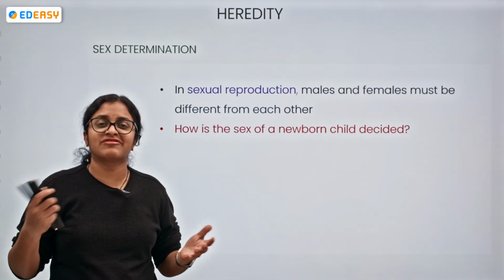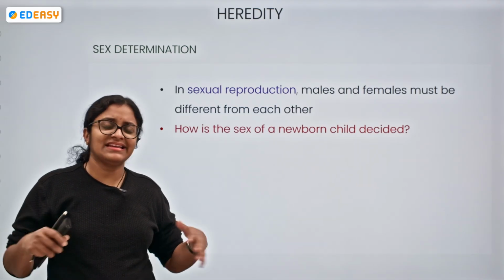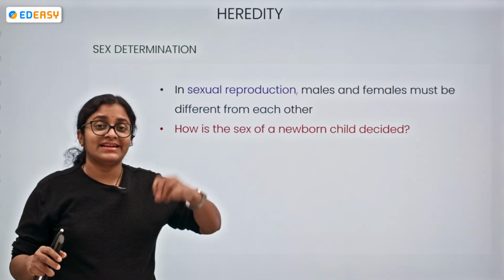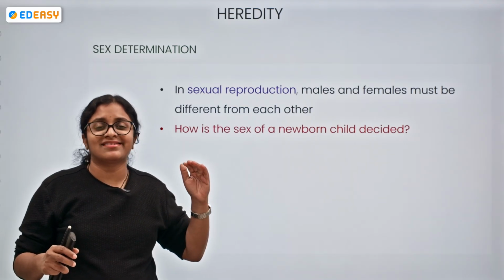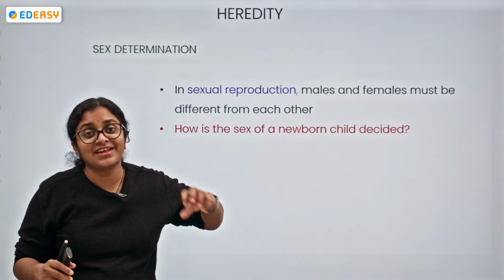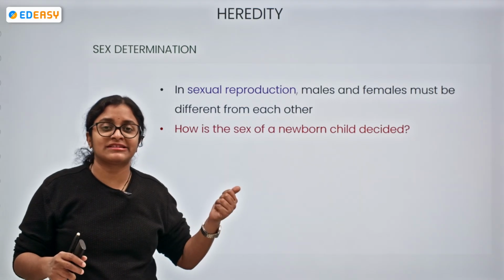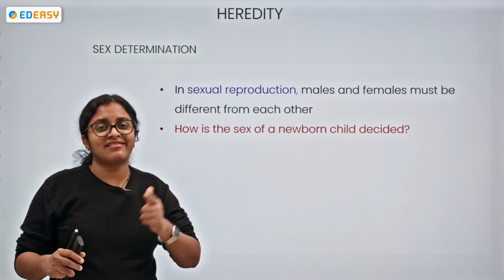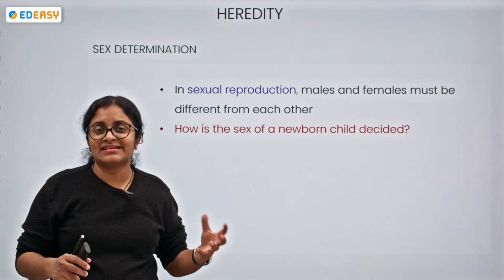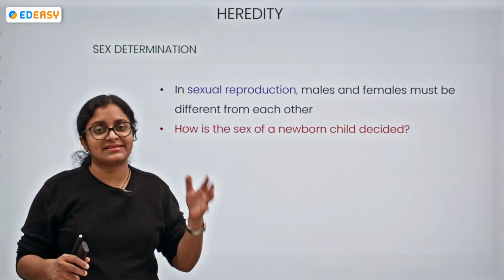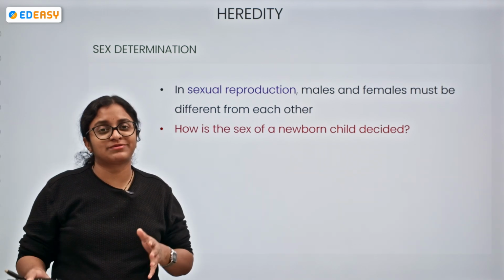It might be swimming, dancing, singing, anything. The individual develops them during their lifetime, but there is no alteration within the DNA of the person. If the DNA were altered, then the acquired traits might pass. But since the DNA is not altered, there is no question of passing the traits to the offspring.